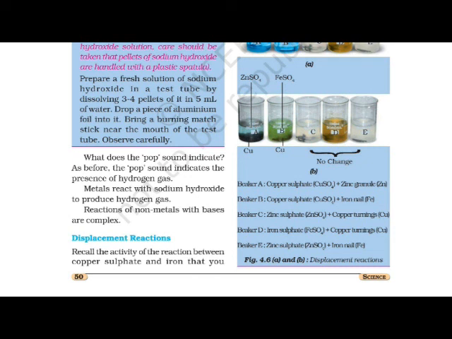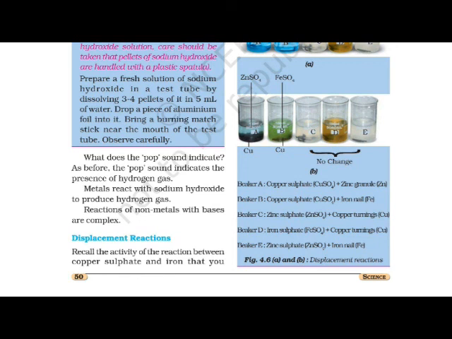And what about non-metals? Reactions of non-metals with the bases are complex, means we can't give the exact idea what will be produced or how the various non-metals will react with the bases.